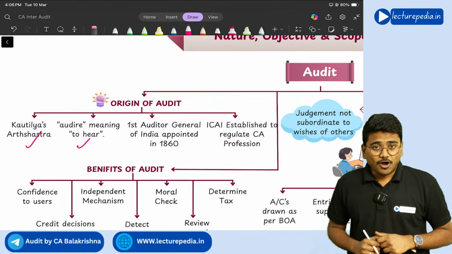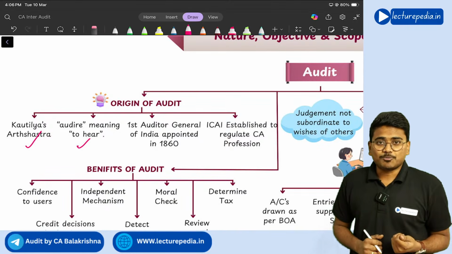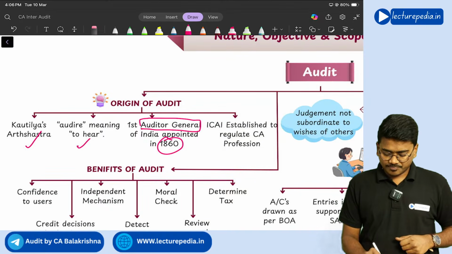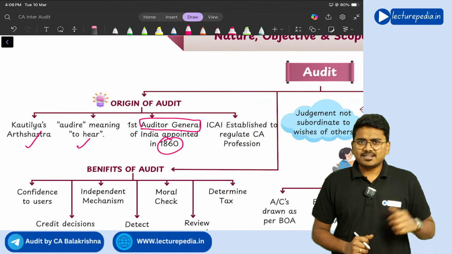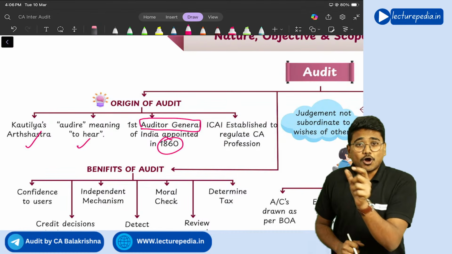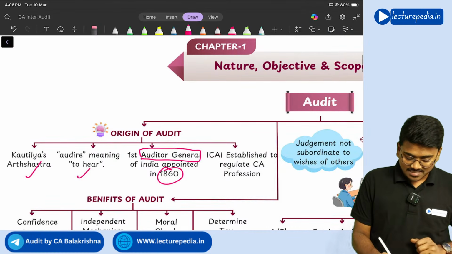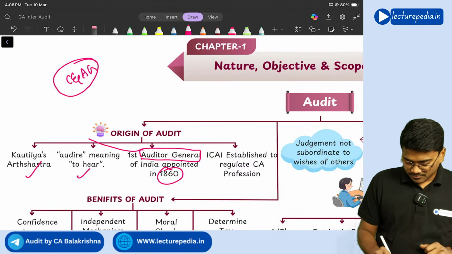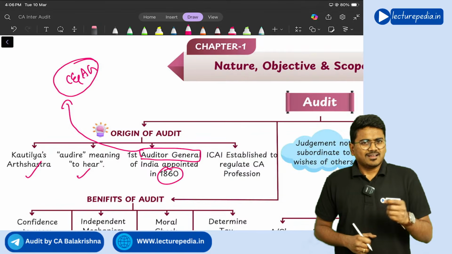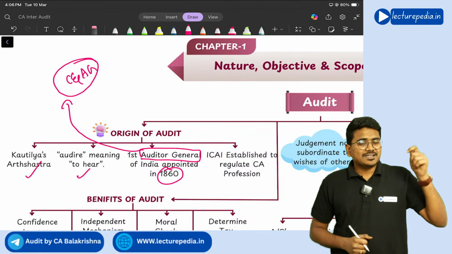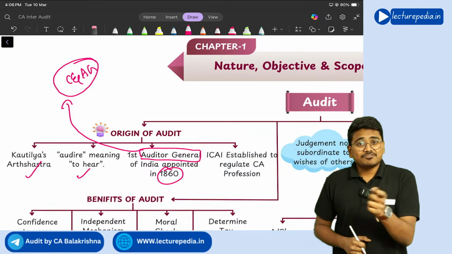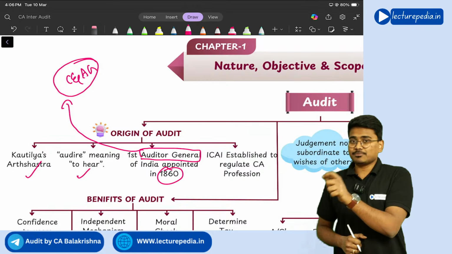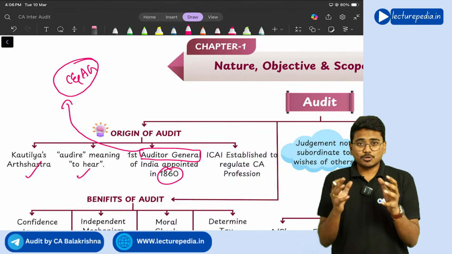And the first Auditor General of India was appointed in 1860. Sir, what is this Auditor General? In the current days, the Comptroller and Auditor General of India exists, right? C and AG has been derived from Auditor General. About C and AG, we will be discussing in audit of different types of entities, where in the audit of government we will see about C and AG.